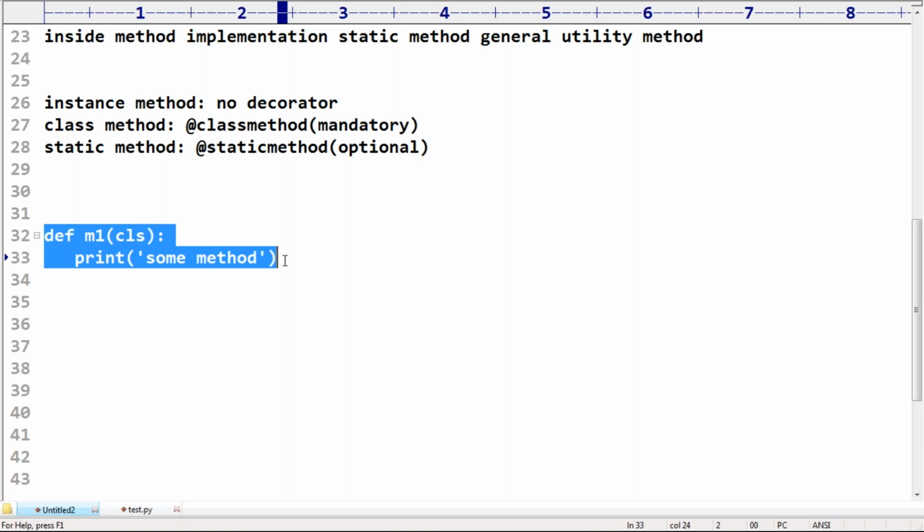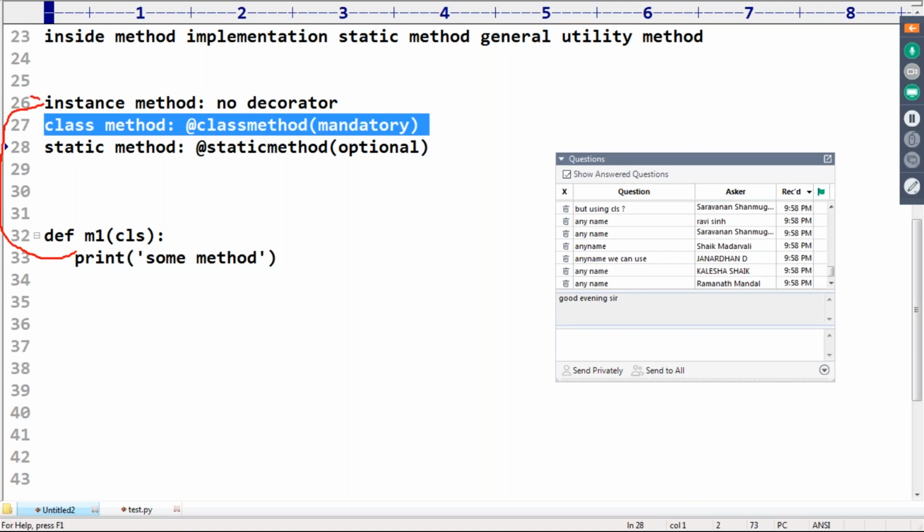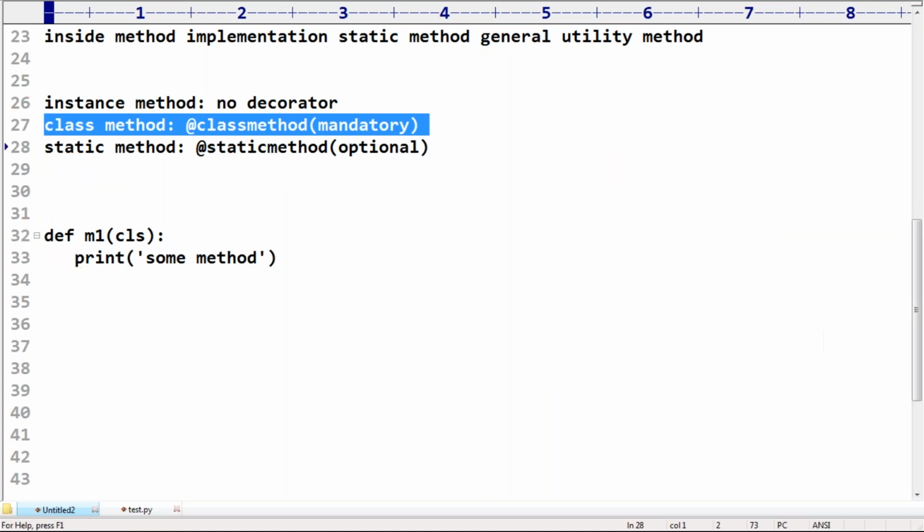For class methods, the classmethod decorator is mandatory. Remember, it's always mandatory, sir. Suppose you are not taking any decorator, then the only possible options are that it can be either an instance method or a static method. Only two options are possible. Then how to decide whether it is an instance method or a static method? How to decide this one, sir?